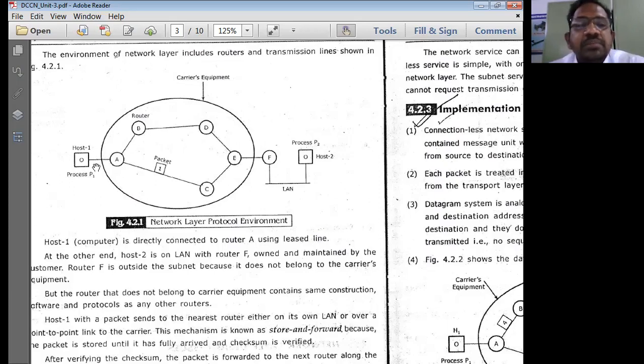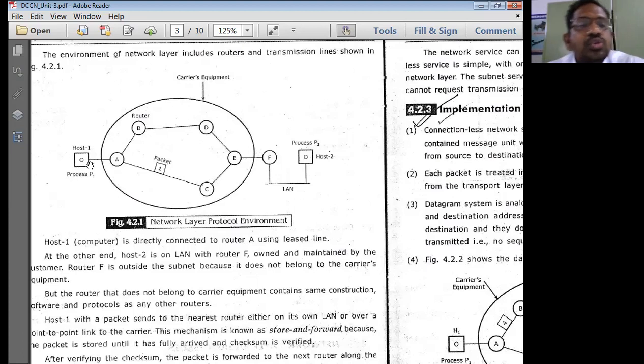It stores the entire data and verifies its correctness. Once the data is correct, the router transmits it to the following routers on the various lines used to connect the routers in the public network.